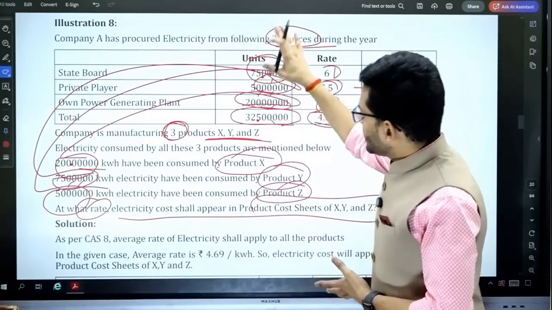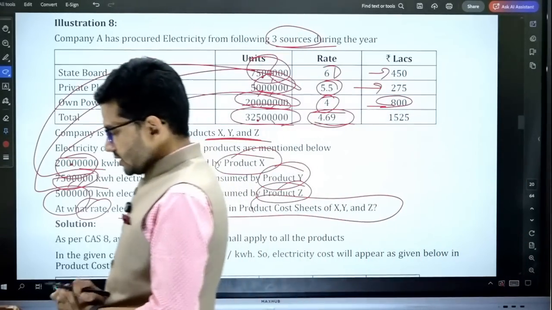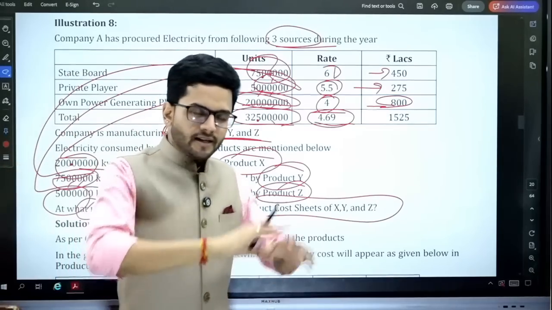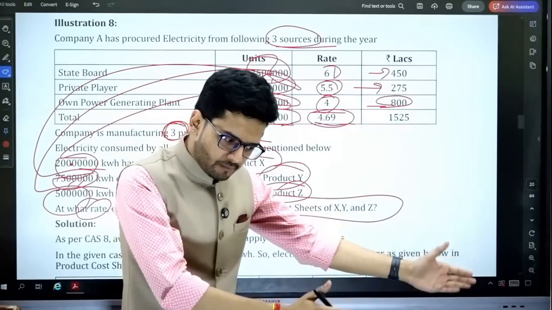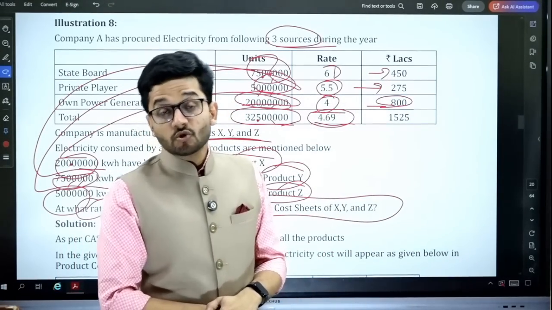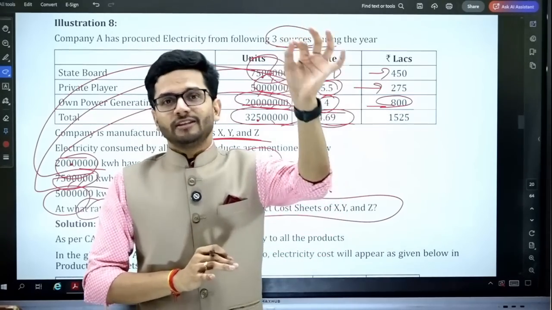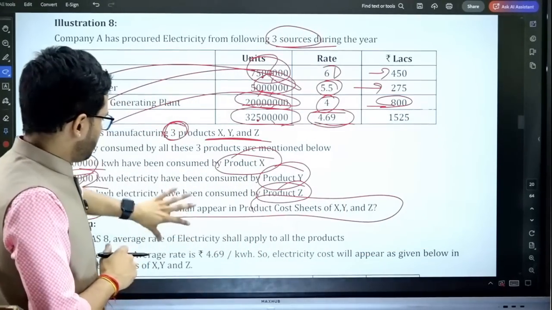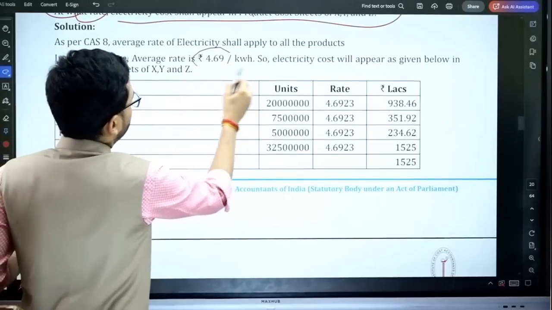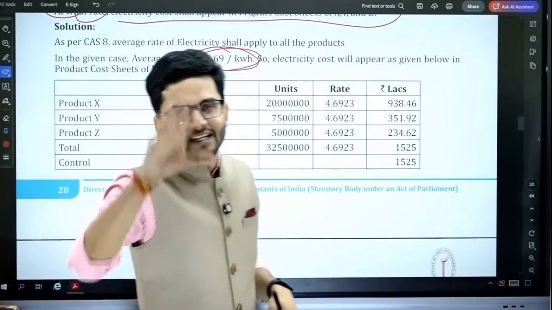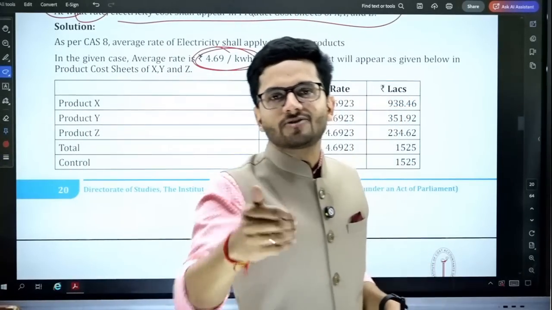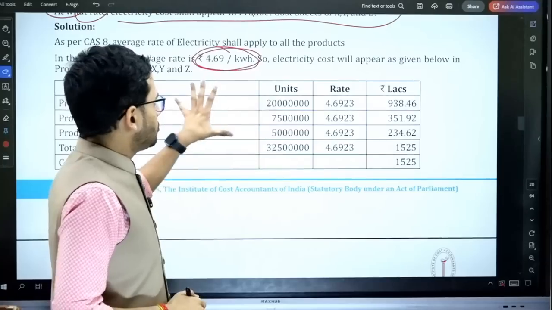But please note that whatever sources are being used to procure the electricity, we are using it in a consolidated manner to produce our 3 products. So the weighted average rate is to be used in the cost sheet of the respective products. That is the point. 4.69 per kilowatt hour weighted average is to be used for charging our electricity cost to the respective product cost center units.